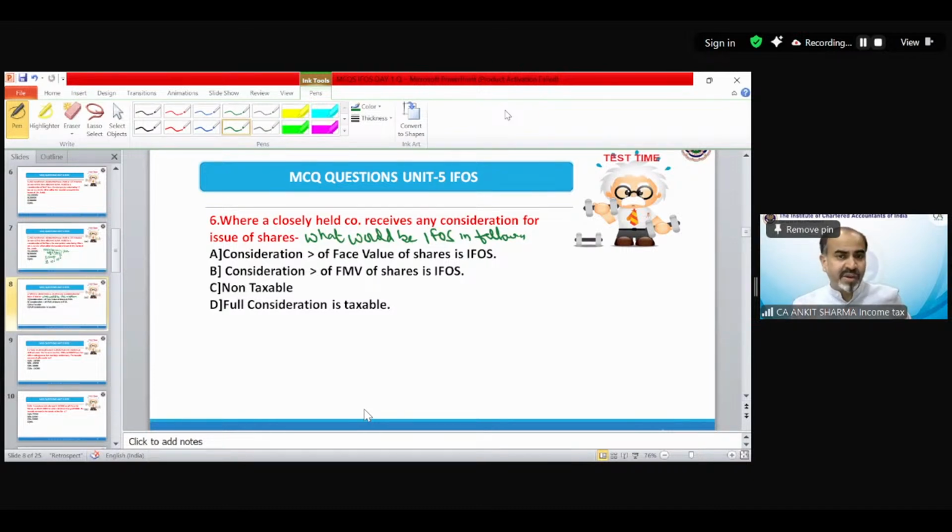So we have 4 cases in which case it would be considered as income from other source. The correct answer is of course B. If the consideration is exceeding the fair market value of share, that would be income from other source.